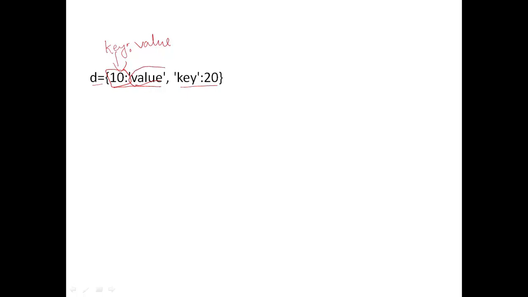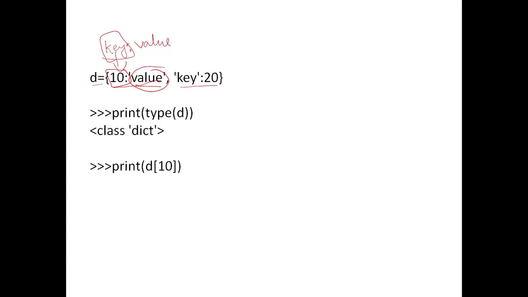To access the value part, you must know the key of that part. So if I write D[10], which is the key here, I will get its respective value, which is here a string value. So if I write D and provide a key, then I will get the respective value, that is 20 here.